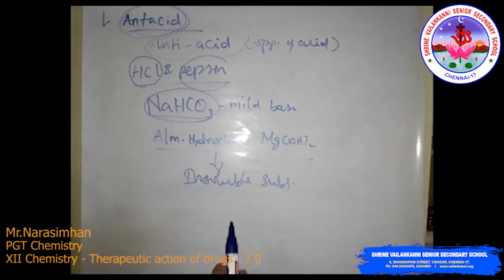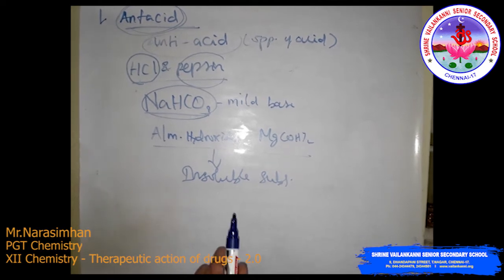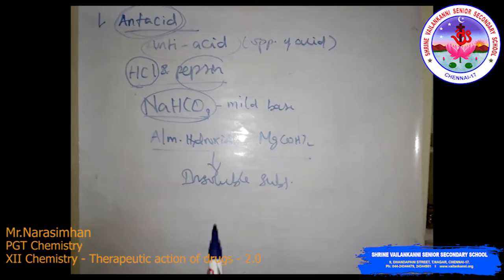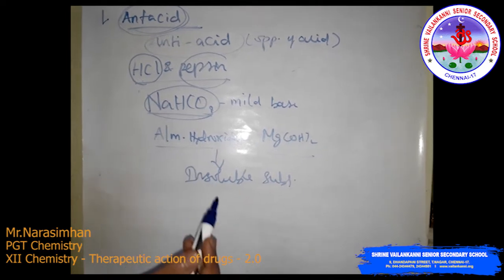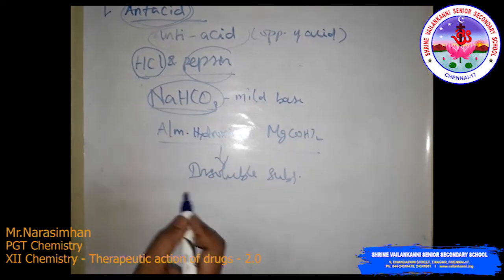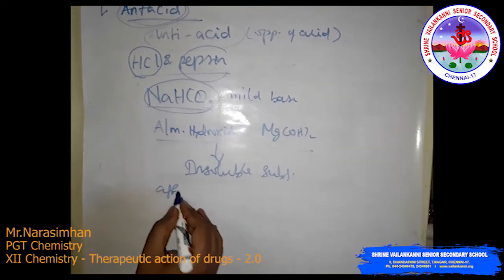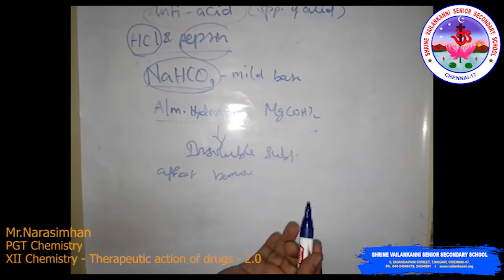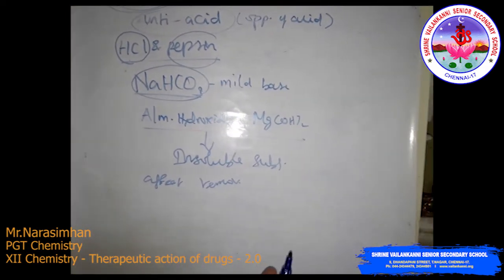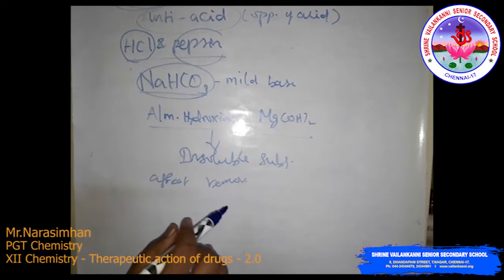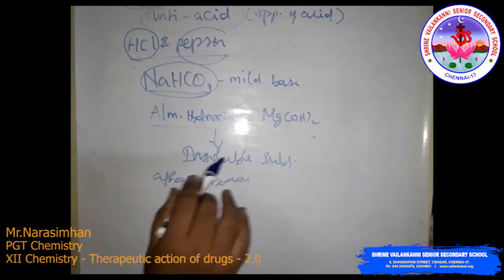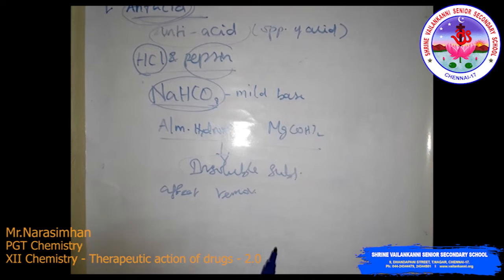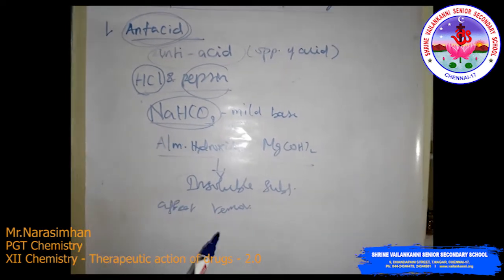Sometimes, as I already said, it causes an ulcer. That case is very severe, at a very advanced level, so the affected part has to be removed with the help of doctors. That is called an ulcer operation. You have to remove that part, and only then will the problem be solved. Otherwise, it can cause death also. Okay, this is the antacid.